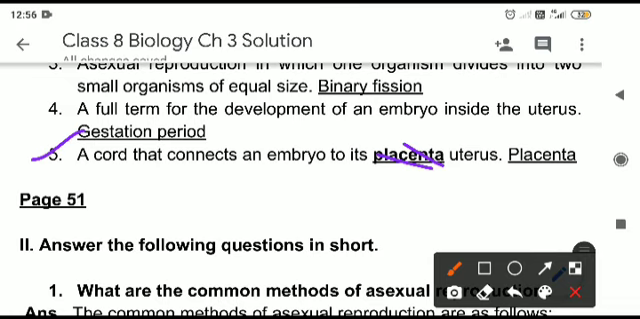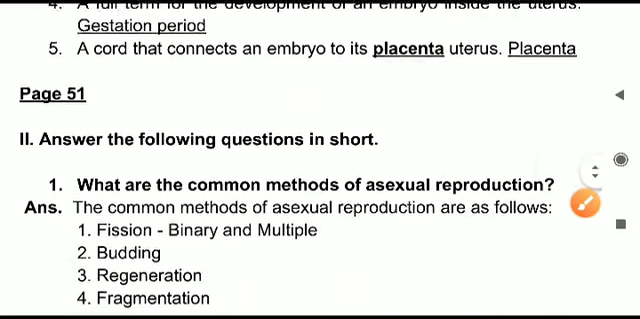So what will the question be? The question will be: cord that connects the embryo to the uterus. Then the answer you will write as placenta. So that is what makes it correct.